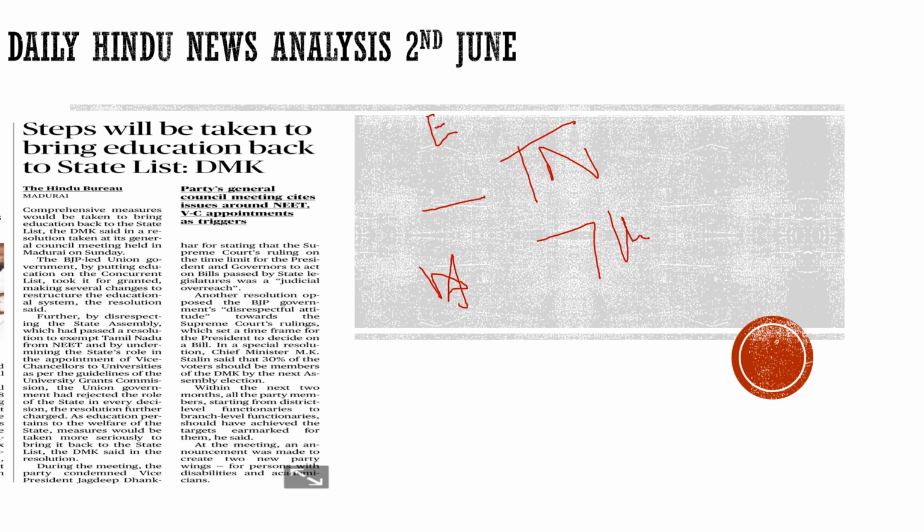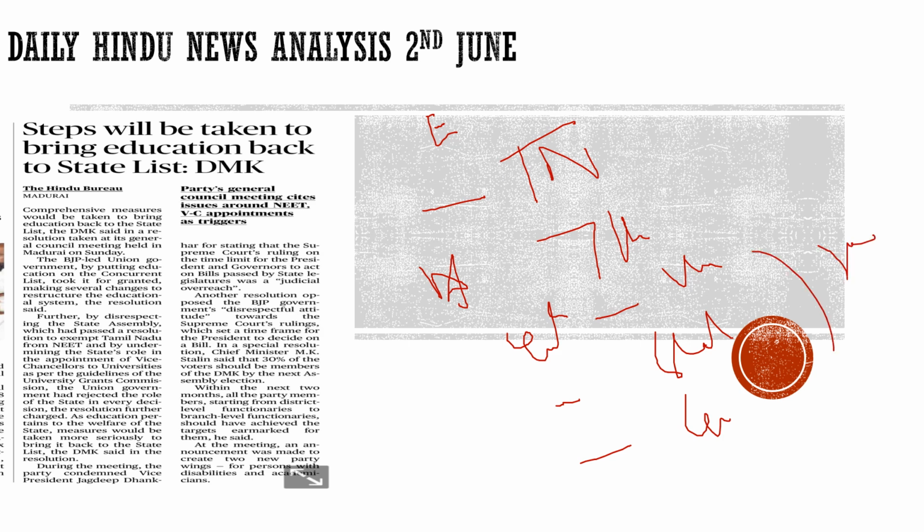In the 7th schedule, there are various items, and they are distributed into 3 different lists. We have the union list for the center, we have the state list for the states, and then we have the concurrent list, and whatever is not included in these, for that we have the residuary list.